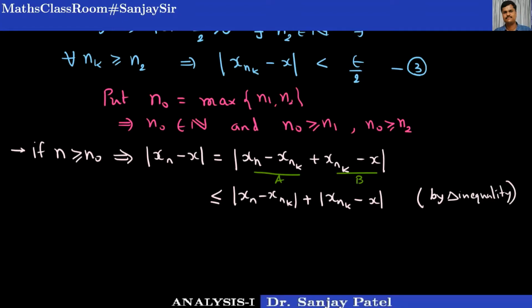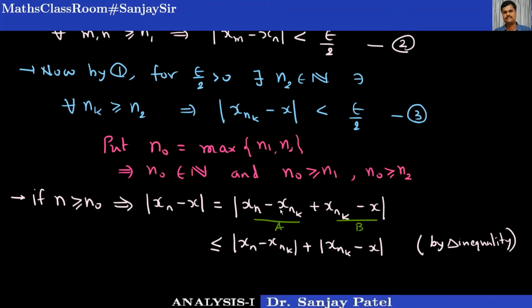Now this xn minus xnk, I have chosen my n greater than or equal to n0. So n is greater than or equal to n1 and n is greater than or equal to n2 both. Since n is greater than or equal to n1, and if I choose this nk also greater than or equal to n0, then I can use this result number 2 and write that this is less than epsilon by 2. But the important thing here is that nk greater than n0 is possible, because the sequence xnk has infinitely many terms.